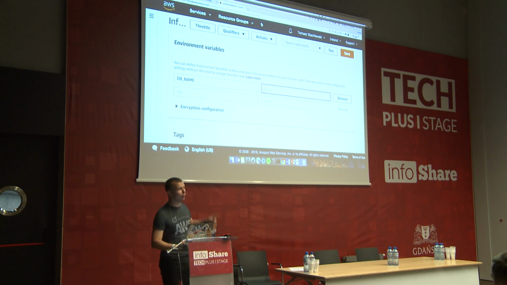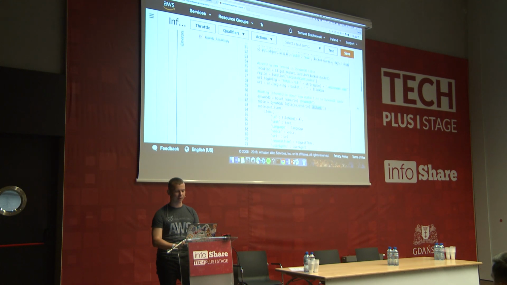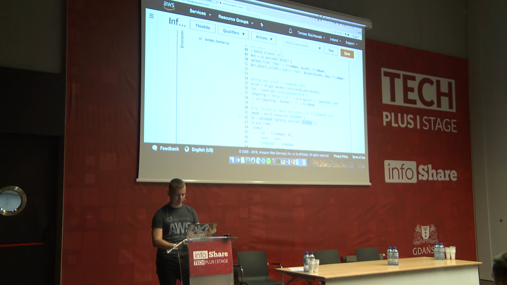So DB name was the name of my NoSQL database. And this was, I guess, Infoshare, yes? So this was the name of my NoSQL database. Okay. And the second parameter was the S3 bucket, which was here.